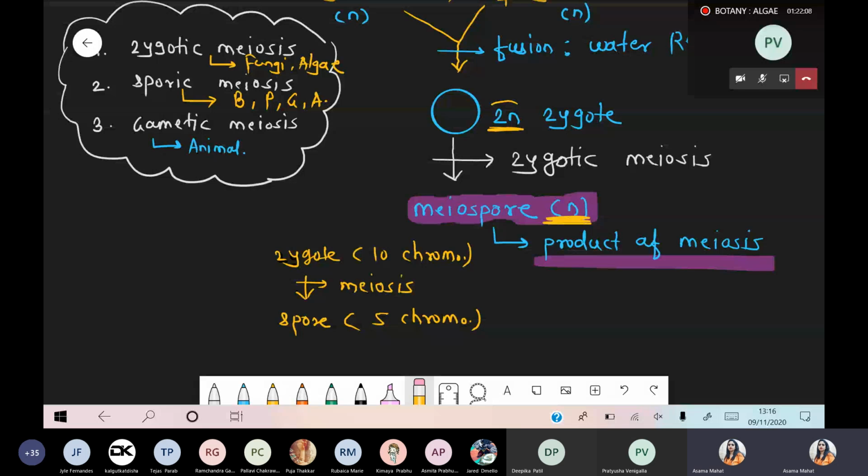Can a haploid spore undergo meiosis? See, a haploid spore never undergoes meiosis, never. It is already haploid, and how much more will you halve it? It would become 1/4 then, right? Remember this point. A haploid cell can undergo mitosis, but a haploid cell never undergoes the meiosis process. A spore can undergo mitosis. After the mitosis process, they produce haploid spores. But any haploid cell never undergoes further reduction. Got it?